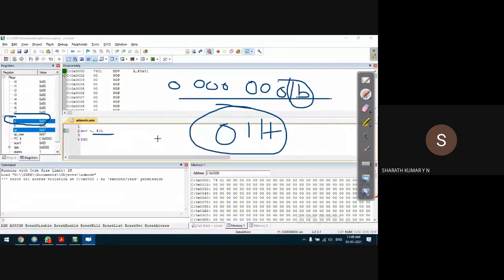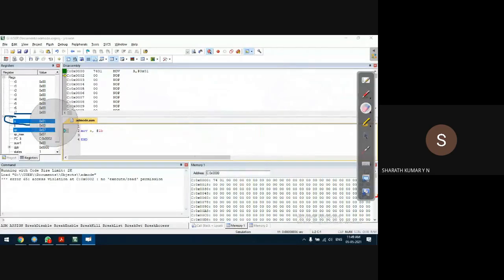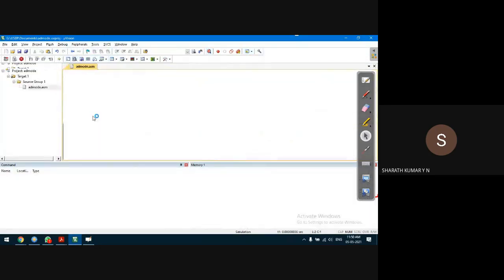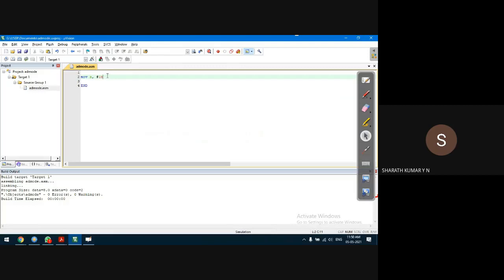01 hexadecimal number. Very simple. Guys, what is the other possibility? The only other possibility we can have is octal. Let us try octal. Generally, I'm not used to octal anyway, because usually we don't use octal.